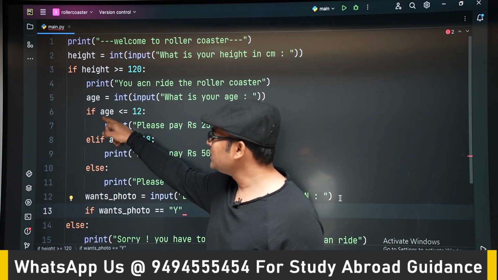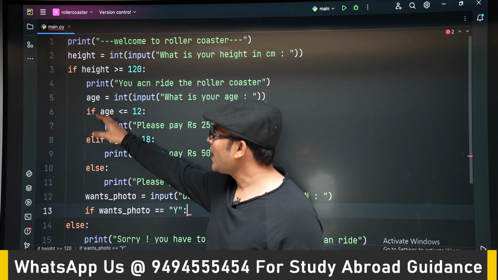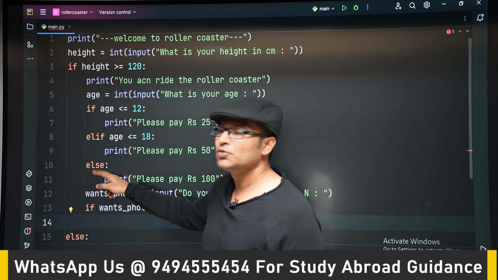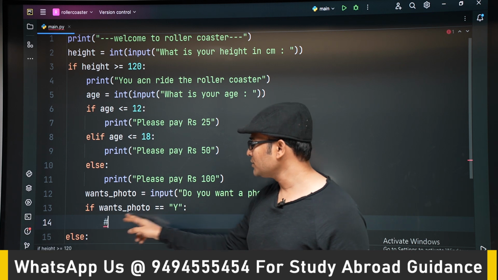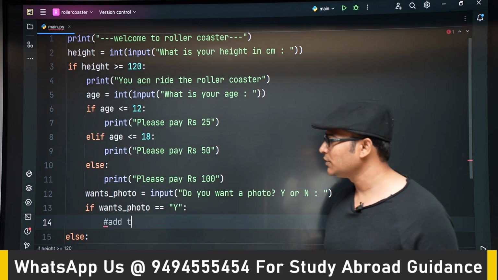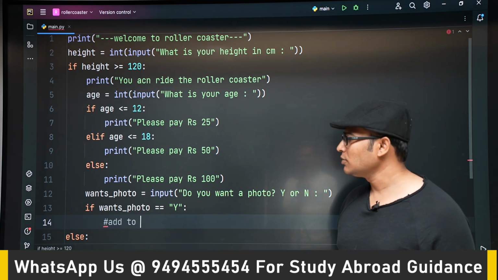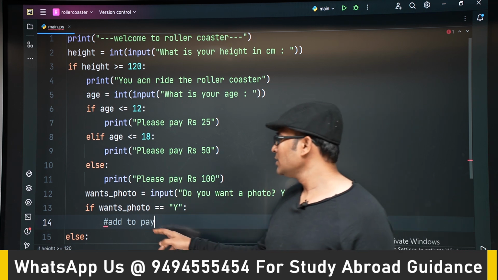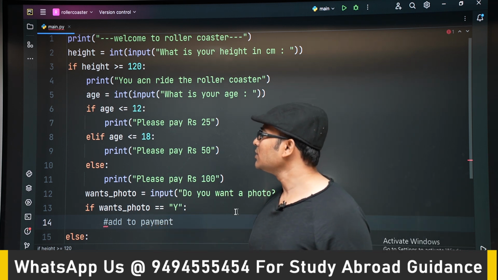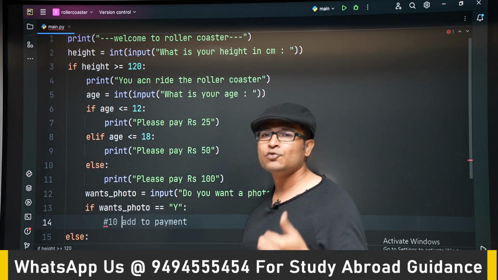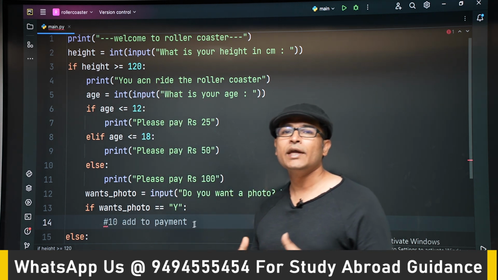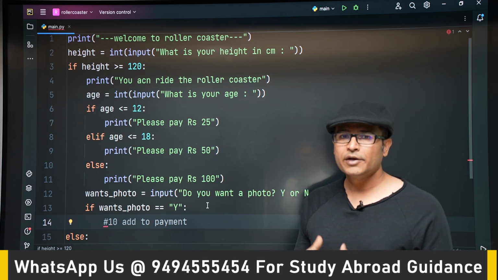So these three statements are together, and even though these three statements are executed, after that this statement will still get executed. If wants the photo equal to y, which means if he wants to take the photo, then we are going to add 10 rupees to the fee. But the problem is we don't have a variable where we can add 10 rupees, which means the final bill amount, we don't have any variable for it.